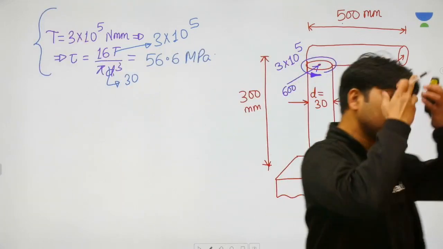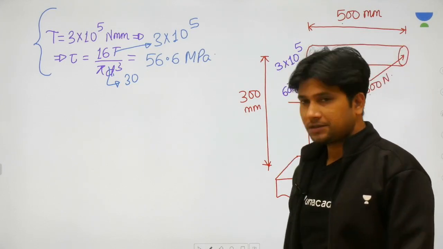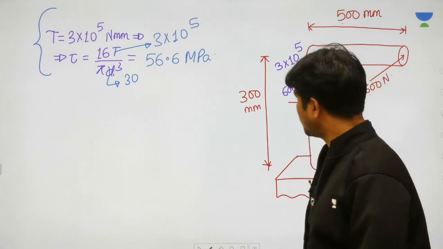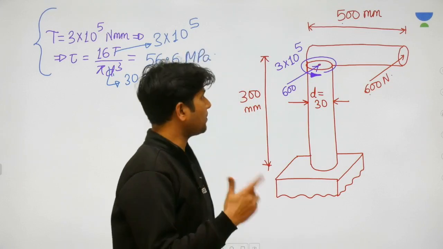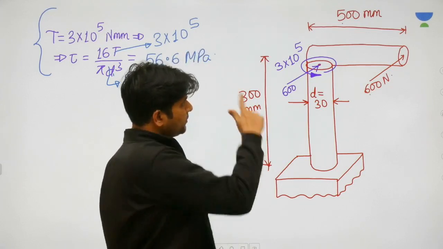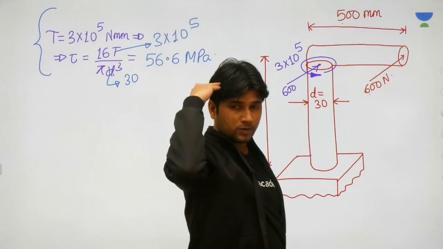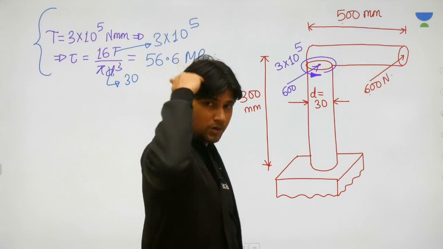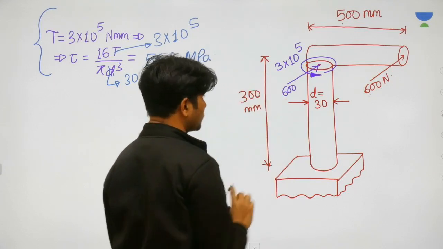But not only the twisting is present in that vertical part of the column, there is some more load present. What is that some more load? Now you imagine 600 at the top of the column, and the column will be visible to you bending inward towards the board.